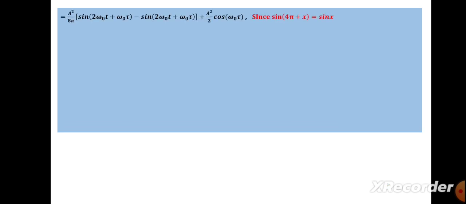Which is equal to A square by 8 pi sin(2 omega naught t plus omega naught tau).